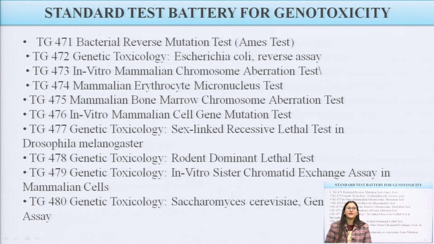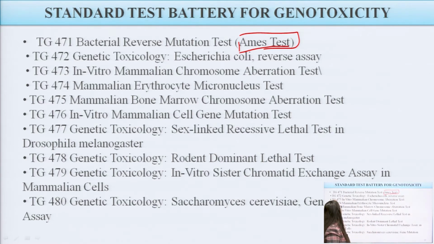Now these are some of the standard test batteries for determining genotoxicity. These are the standard test procedures which we use for studying the genotoxic activities of substances. First one is TG471, the bacterial reverse mutation test, which is known as the Ames test. The Ames test is a very important test for determining the genotoxic effect of any substance. Second one is TG472, genetic toxicology, in which we use bacteria such as Escherichia coli, and the reverse assay can be used for this study.